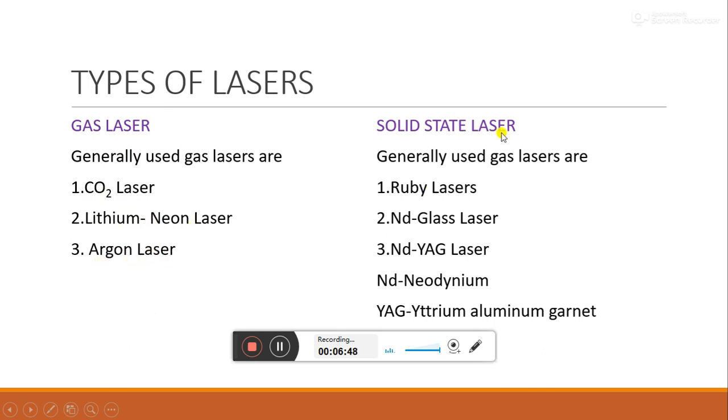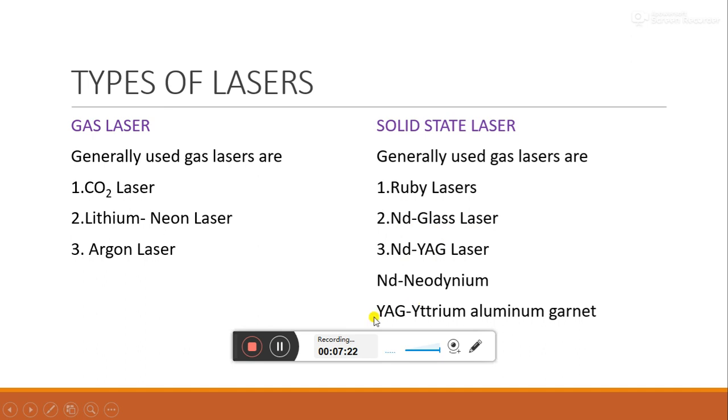What are then the solid state lasers? The generally used solid state lasers are ruby laser, neodymium glass laser, and neodymium YAG laser. This one is very common, the most commonly used among the solid state lasers, and among gas lasers the CO2 one is the most commonly used. So the solid state lasers are ruby laser, neodymium glass laser, and neodymium YAG laser.